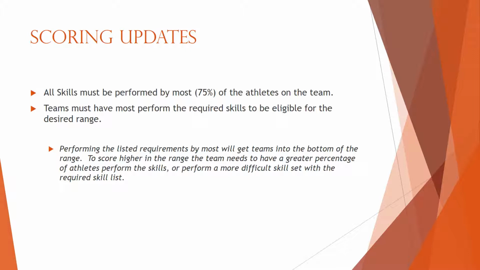We will now discuss scoring updates for this season for school teams. All skills must be performed by most of the athletes on the team. Most is considered to be 75% of the athletes on your team. Teams must have most perform the required skills to be eligible for a desired range.